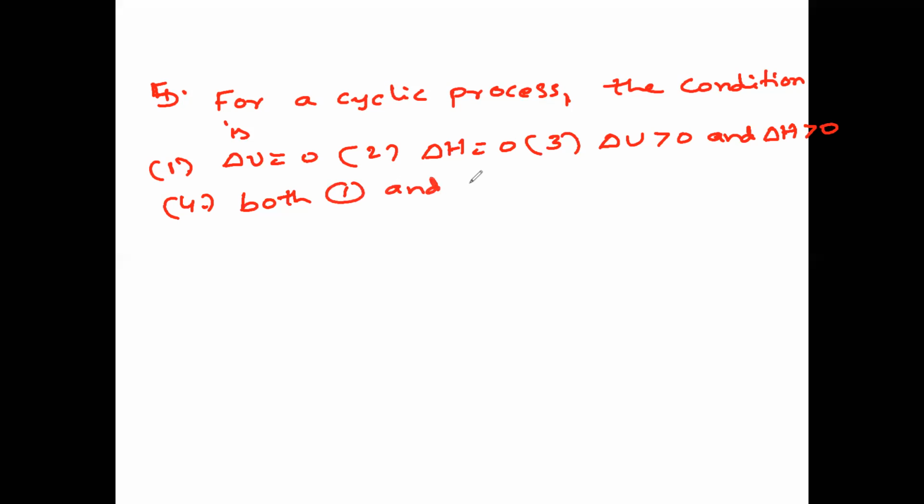So the answer is the fourth option, because for a cyclic process, already we know change in internal energy of system is equal to 0, change in enthalpy also is equal to 0, because the starting point and the ending point is the same. The starting system and the ending system is also the same. So that's why it is called a cyclic process. So I hope it is clear. Question number 6 now.